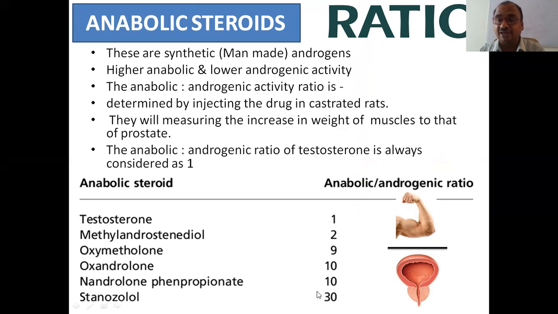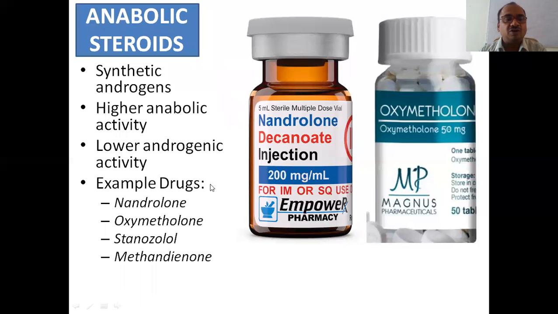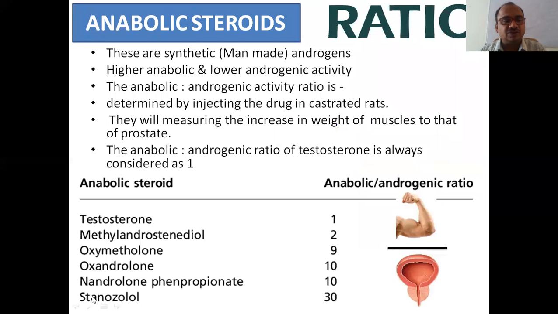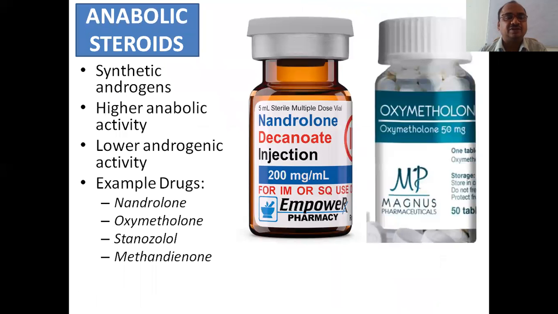It has 10 times greater anabolic action than androgenic action. Oxymetholone, and stanozolol is stunning, because it has 30 times greater anabolic action than the androgenic action.